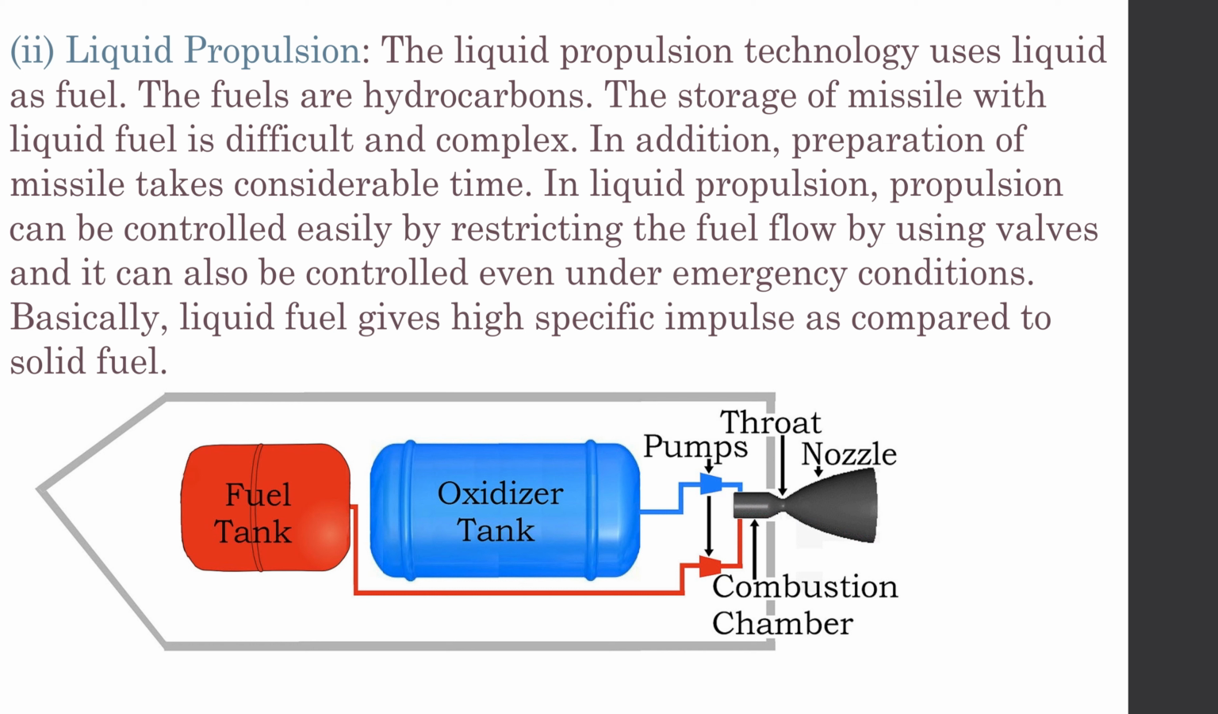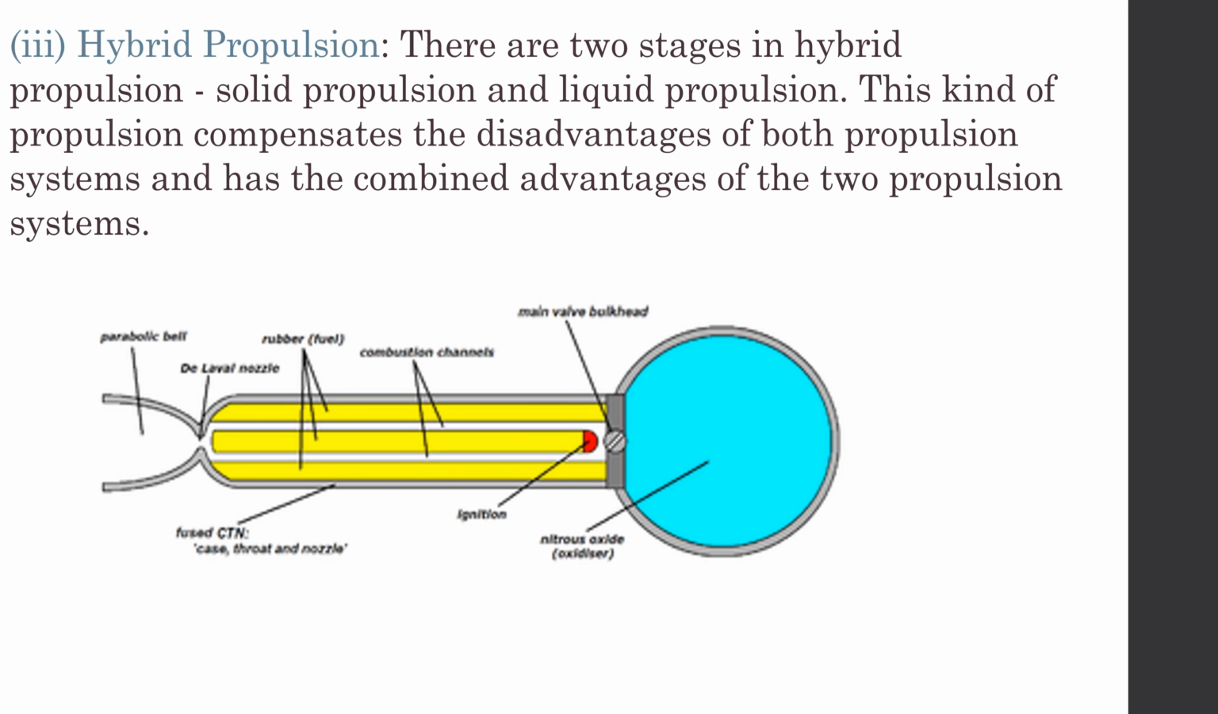The storage of missile with the liquid fuel is difficult and complex. In addition, preparation of missile takes considerable time. In liquid propulsion, thrust can be controlled easily by restricting the fuel flow by using valves, and it can also be controlled even under emergency conditions. Basically, the liquid fuel gives high specific impulse as compared to the solid fuels. By the image, we can clearly understand. Next one is hybrid propulsion.